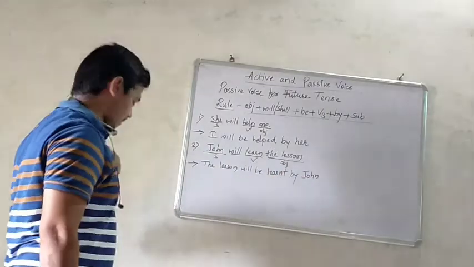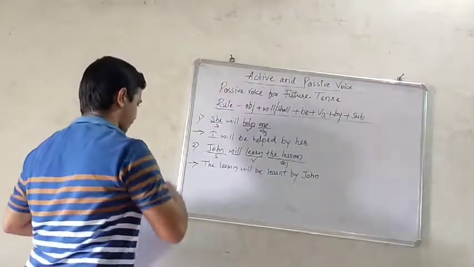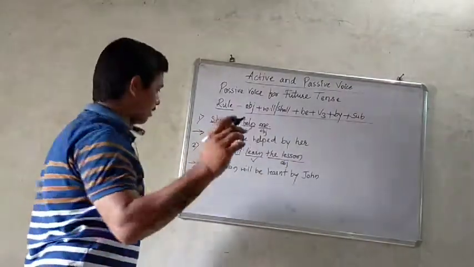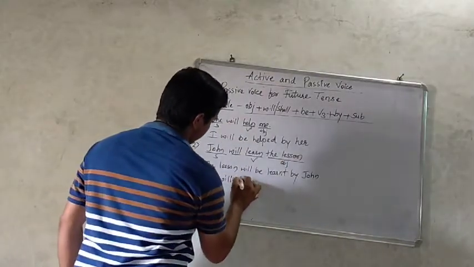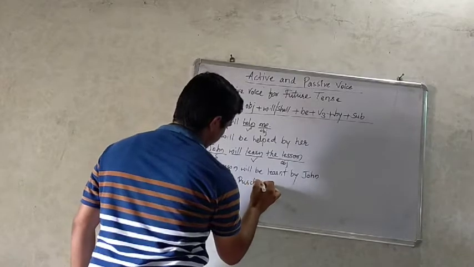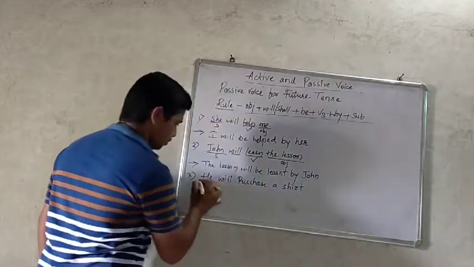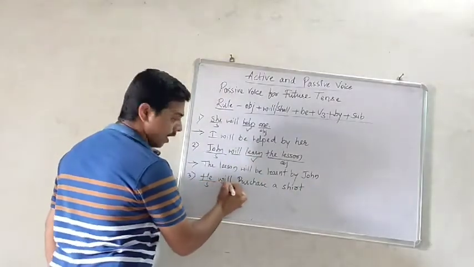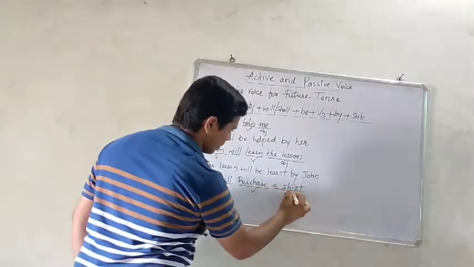Now let us see the third example, that is: He will purchase a shirt. Identify this sentence structure. He is the subject, will is the helping verb, purchase is the main verb, and a shirt is the object.